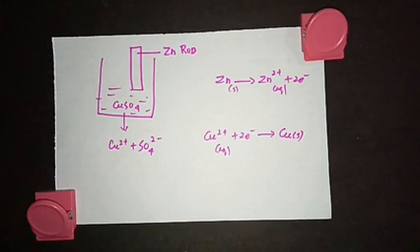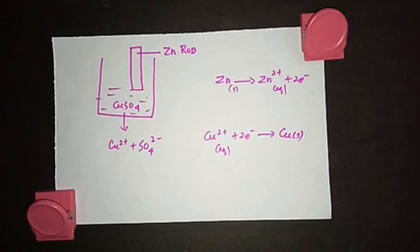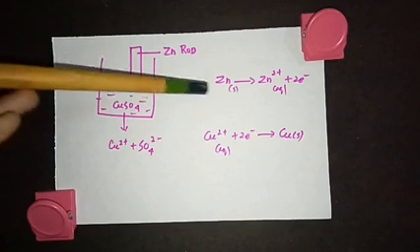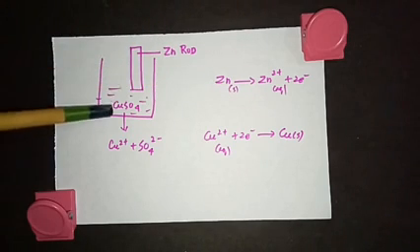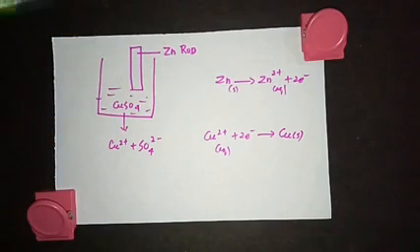So what happens actually is that zinc has the capacity to lose electrons. You need not give any external energy to make this happen. Zinc can spontaneously lose electrons. So this is what happens when you dip a zinc rod in copper sulfate solution. Zinc will change into Zn 2+ plus 2 electrons because it is losing electrons.